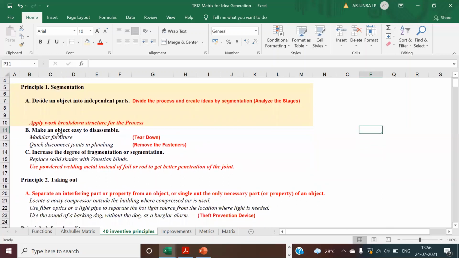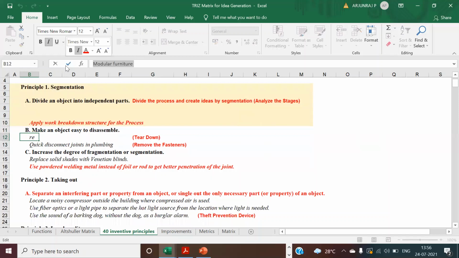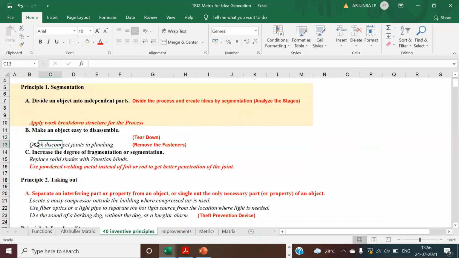Even you can make an object easy to disassemble. For example, you can do the tear down. It is applicable in the case of a product, but in the case of a process, sometimes even in the case of maintenance. Suppose you want to reduce the maintenance, how easily can you disassemble?